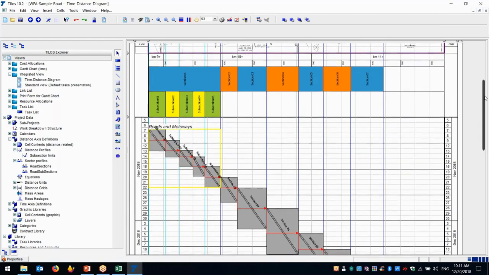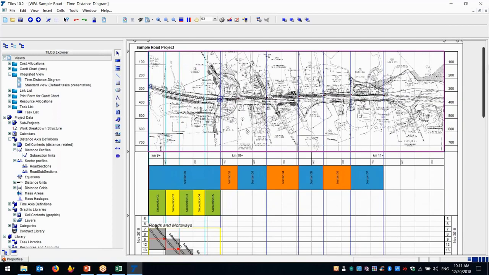The major aim of Workplace Assistance is integrating activities to monitor progress on the project picture, so that if an activity has progress, the color of the road line will change.